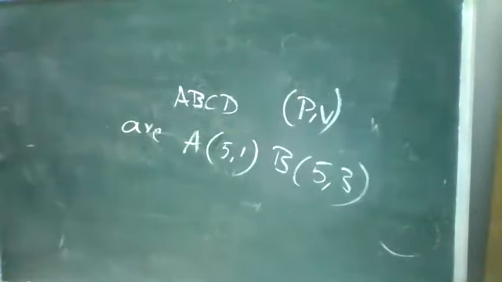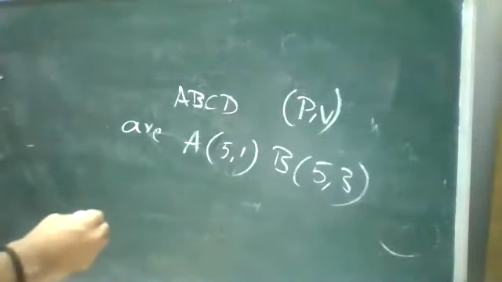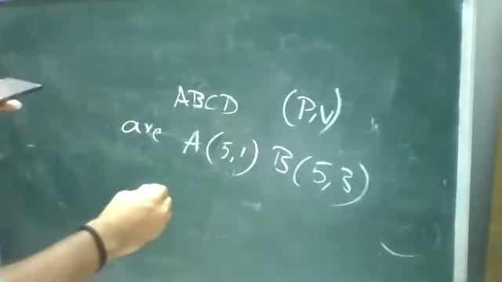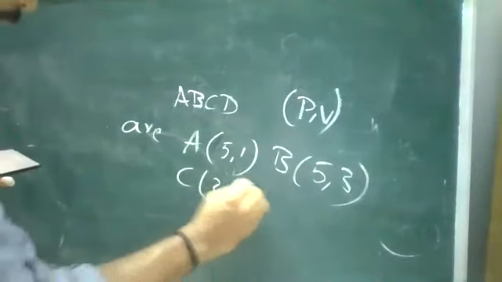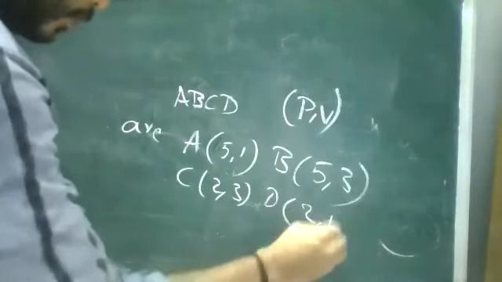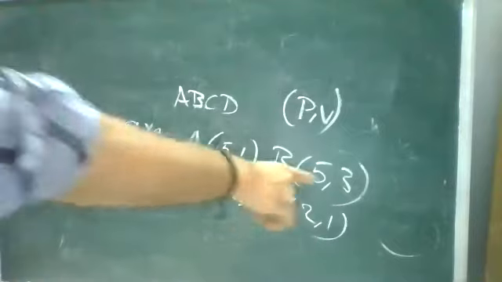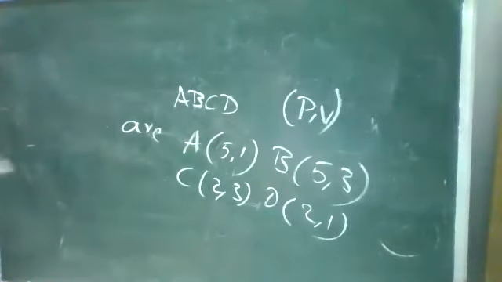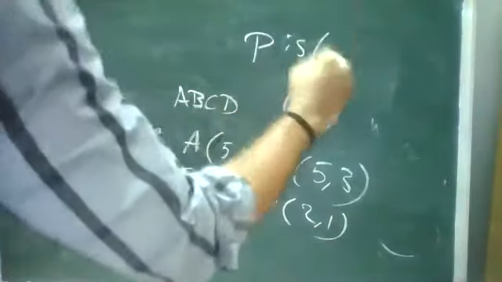Okay, they have given the coordinates. A point is 5 comma 1, B point is 5 comma 3, C point is 2 comma 3, and D point is 2 comma 1. I'll repeat: 5 comma 1, 5 comma 3, 2 comma 3, 2 comma 1. These are your coordinates. P is in atmosphere.